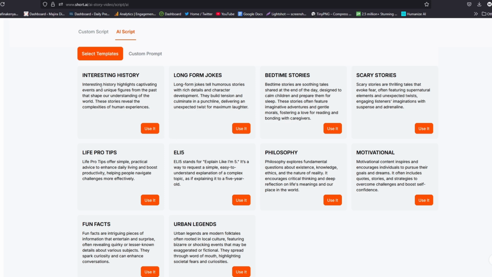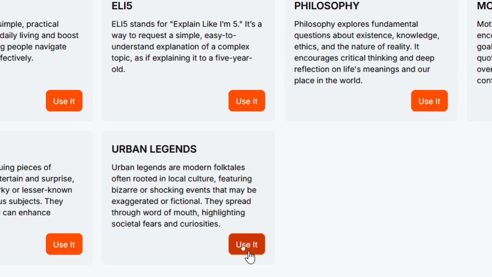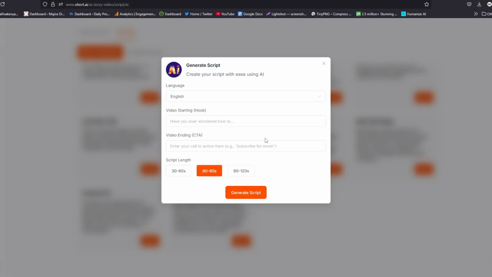So you can create interesting stories, long form jokes, bedtime stories, scary stories, life pro tips, and so many others, even motivational. You have even urban legends. Let us click on urban legend, and this tool will go ahead and create for us a story. You can choose the script length either between 30 seconds to 60 or 60 to 90, or rather 90 to 120. I like to keep it short to be between 30 to 60. So select that and then leave this as blank as it is. Then go ahead and click generate script.